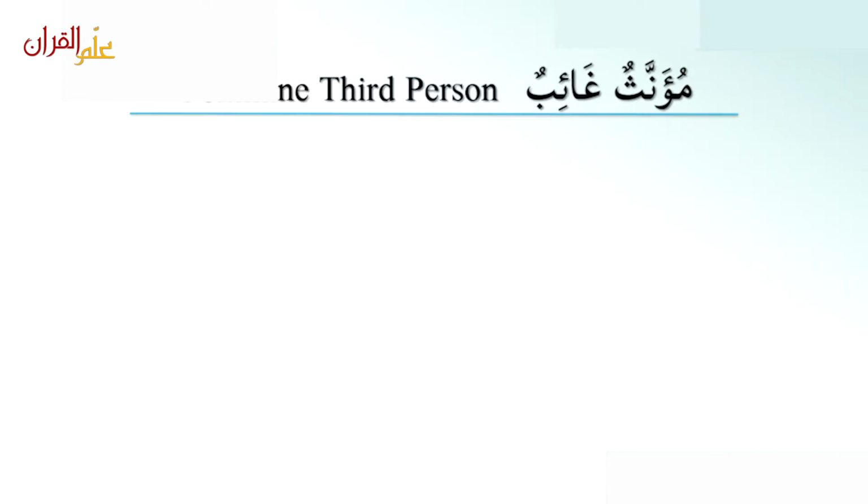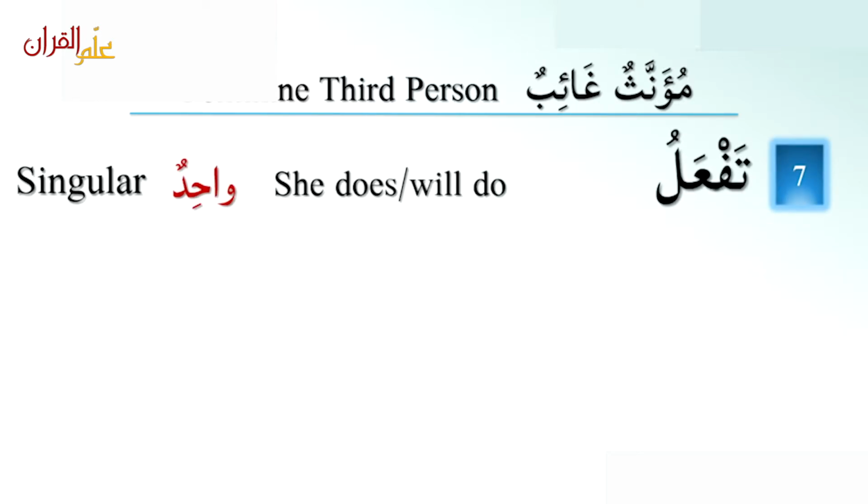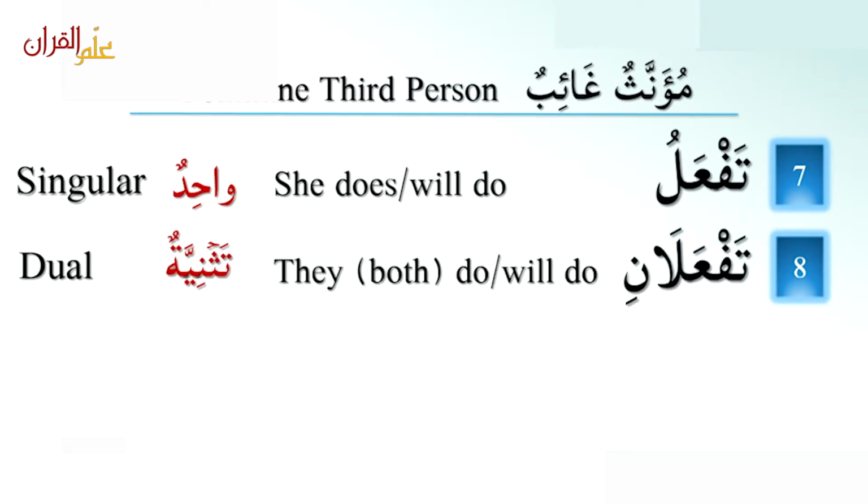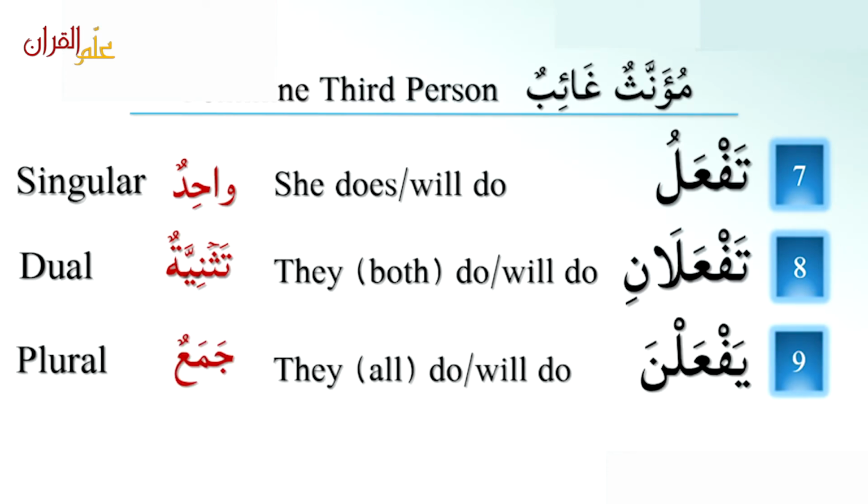مؤنث غائب, feminine third person. The person you are speaking about is female. تفعل, she does or she will do, is واحد, one female. تفعلان, they both do or they both will do, تثنية, two females. يفعلن, they all do or they all will do, is جمع, more than two females.